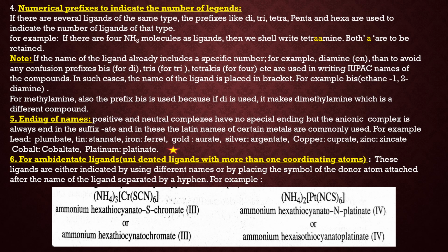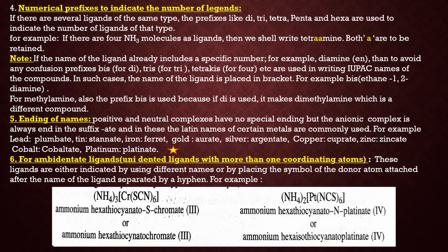Now the next rule is numerical prefixes to indicate the number of ligands. If there are several ligands of the same type, the prefixes like di, tri, tetra, penta and hexa are used to indicate the number of ligands. For example, if there are 4 ammonia molecules as ligand, then we write it tetraammine. Now remember one thing, the A of tetra and the A of ammine both remain intact in the name.